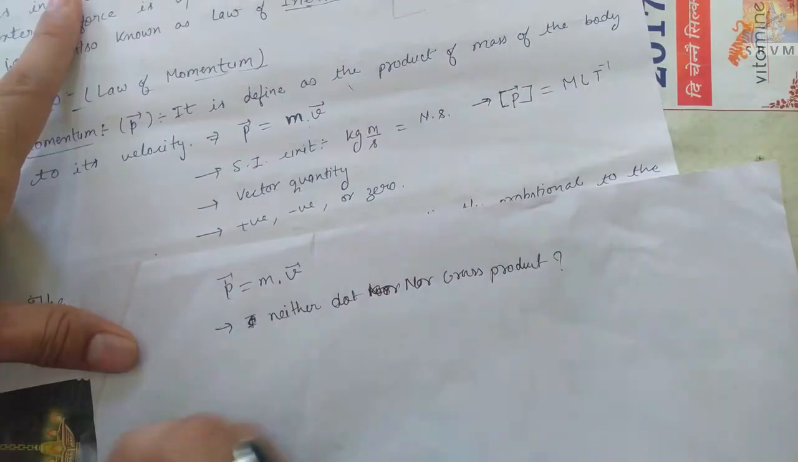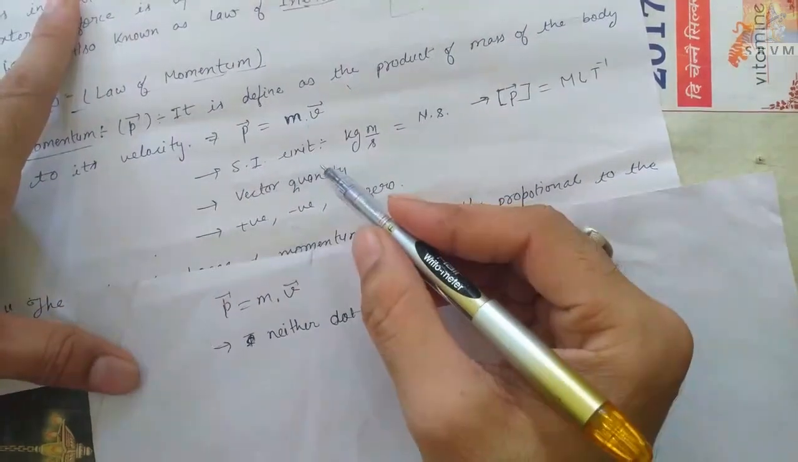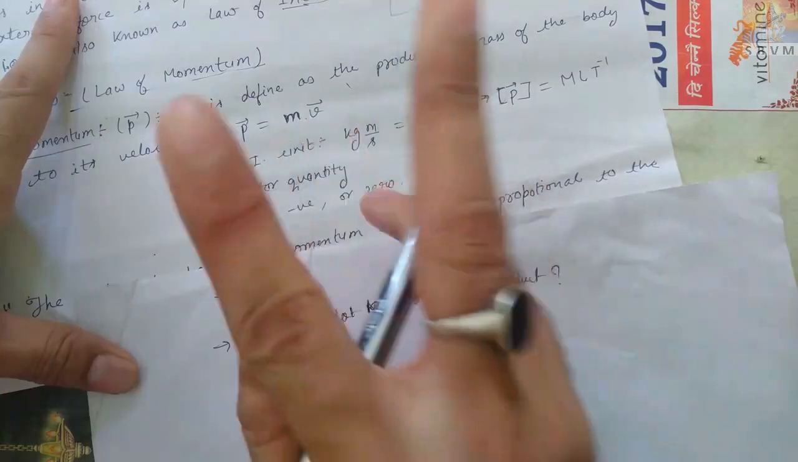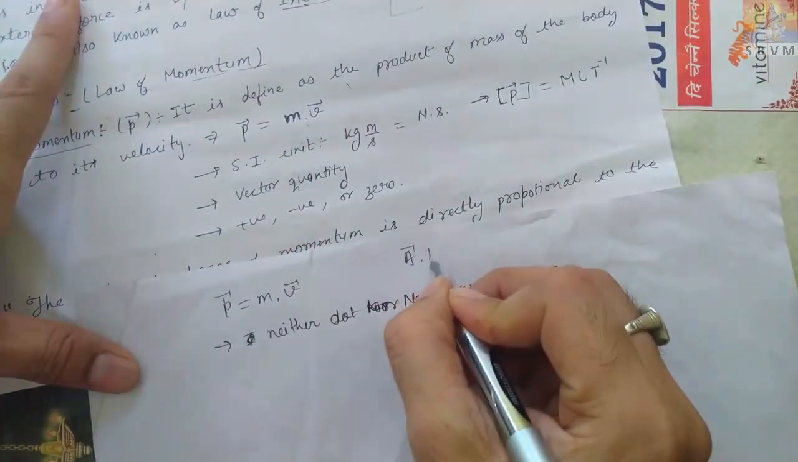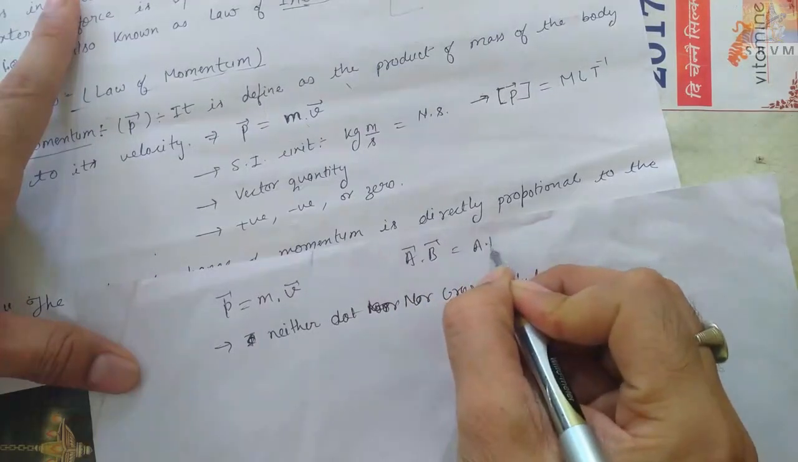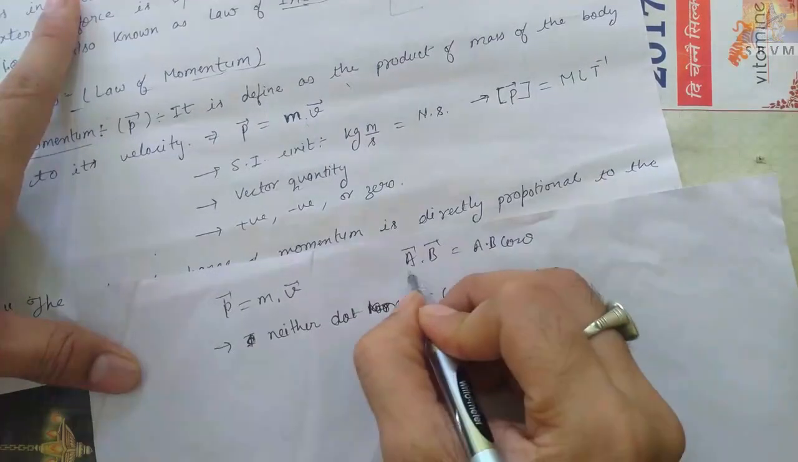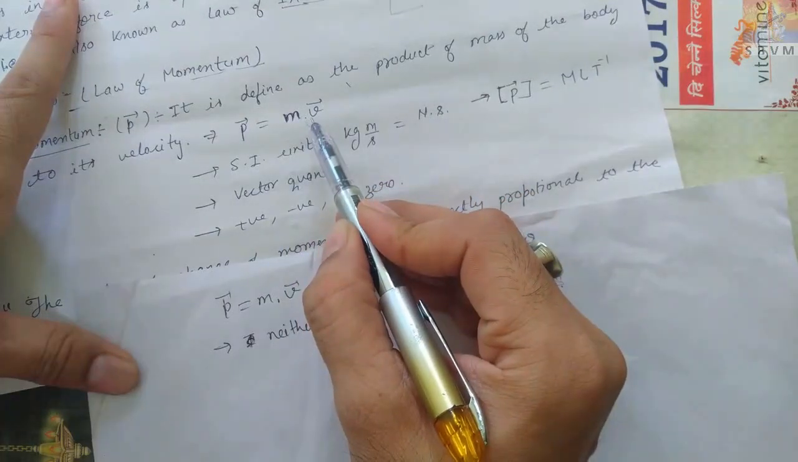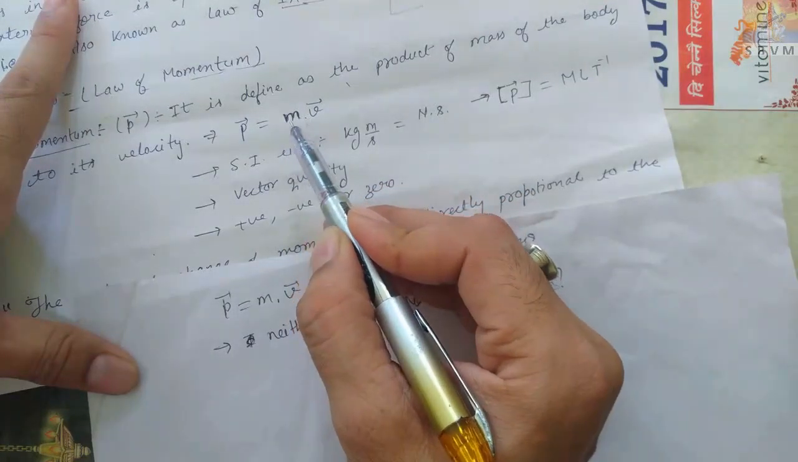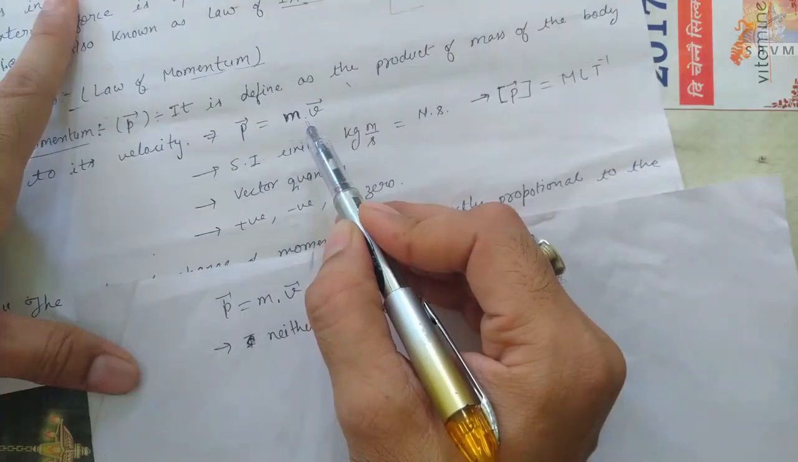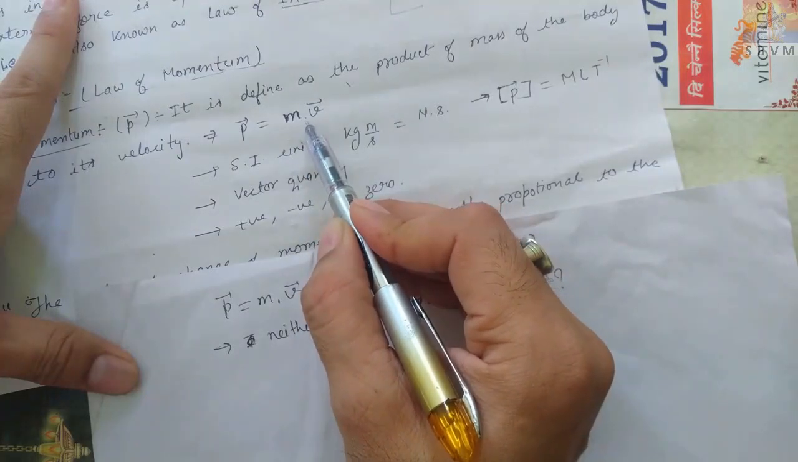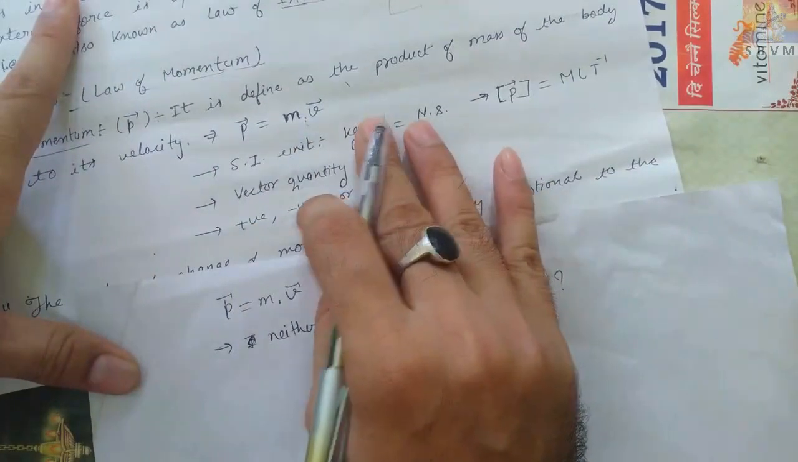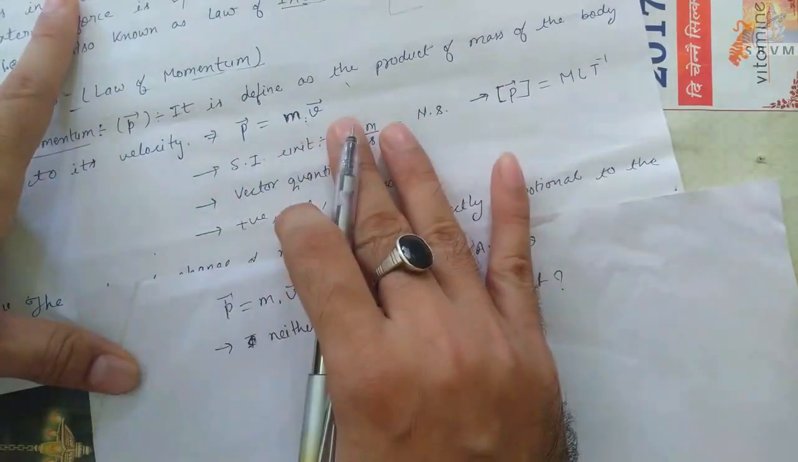Because for a dot product we need two different vector quantities. You must have studied a dot b is equal to ab cos theta, where a and b both are vectors. Here velocity is a vector, but what about m? M is mass, a purely scalar quantity. So it is neither a dot product nor a cross product. It is simple ordinary multiplication. Don't get confused, many think dot or cross.